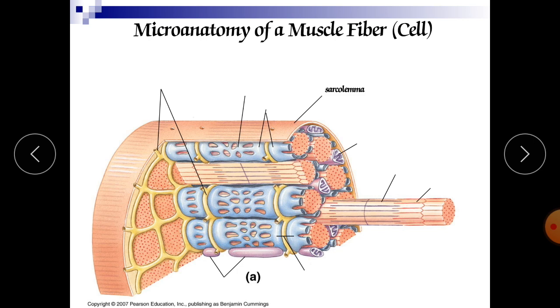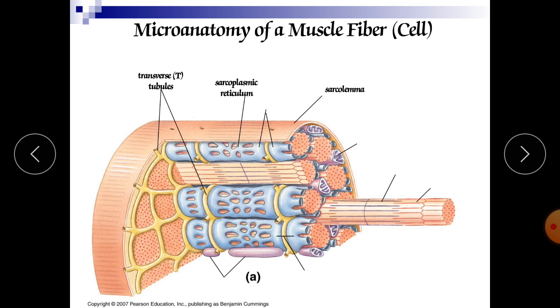sarcolemma. These sarcolemma are nothing but the cell internal element which is responsible for release of calcium. So there are multiple nuclei of skeletal muscle fibers which are located just beneath. Now, transverse tubules. These transverse tubules are nothing but the thousands of tiny invaginations of the sarcolemma. This sarcolemma.